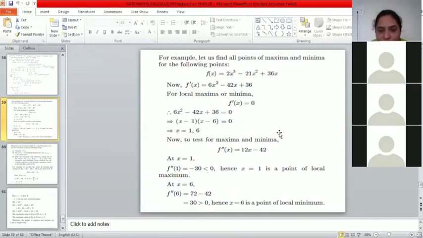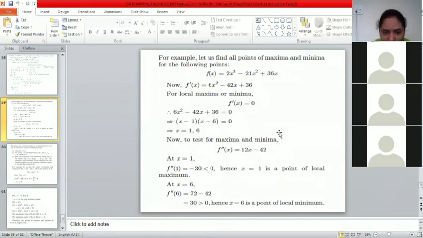2x cube minus 21x square plus 36x. Okay, this is again one variable only, x. So what is the condition for one variable? We have to find f dash x. We have to equate it to 0, and then we have to find the values of x. These are roots, and for that we'll put it in f double dash of x.